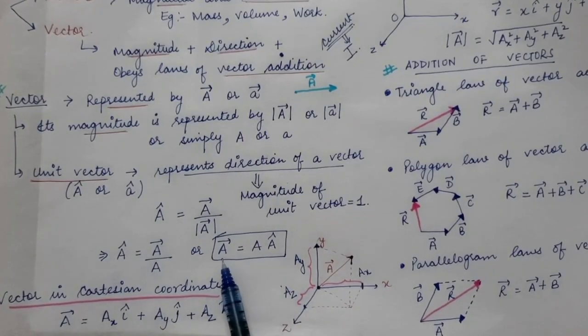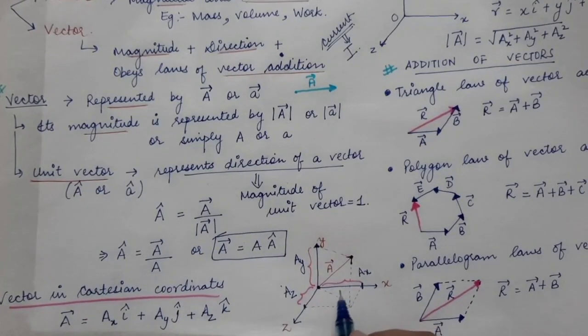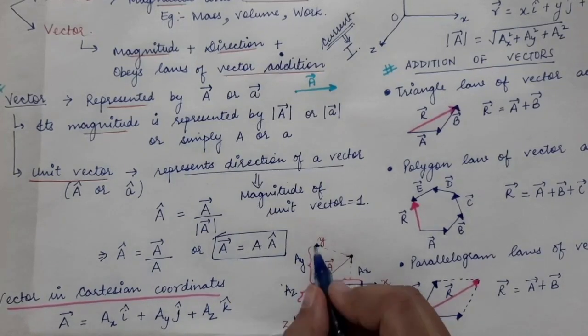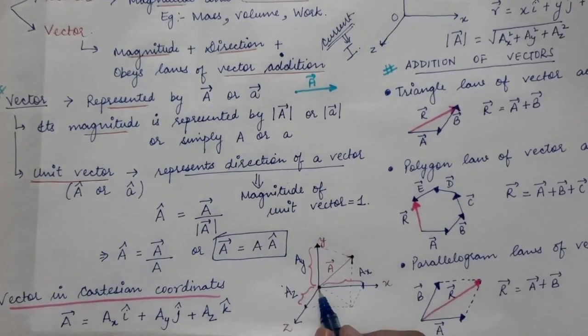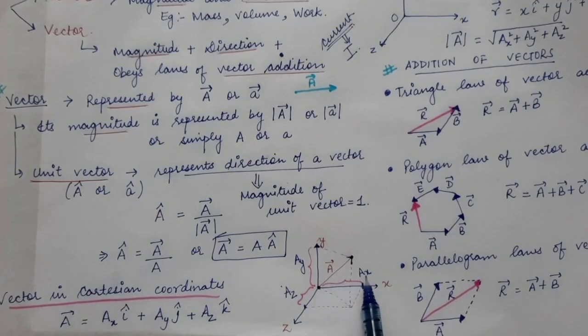So a vector, we know, is written as magnitude times its direction. Now the direction of the x-axis is given by i cap, the direction of the y-axis is given by j cap, and the direction of the z-axis is given by k cap. So the magnitude of the vector on the x-axis is equal to ax.